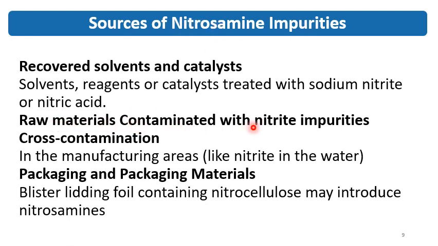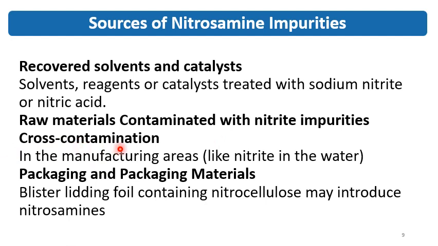Then raw material contaminated with nitrite impurities. Many times we can see that the excipient supplier or raw material supplier claims that their excipient is with low nitrite content, and they claim that this material is with the lowest nitrite impurities. So from the raw material point of view, if you perform the supplier qualification for the nitrite impurities, then you can save the product from nitrosamine impurity formation.